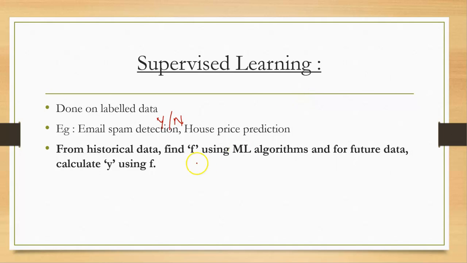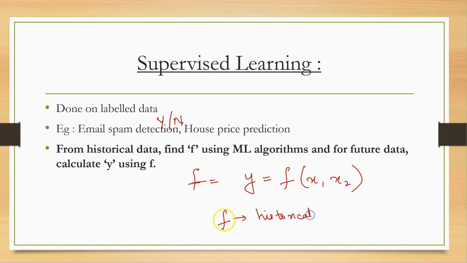To summarize supervised learning: we have a large amount of historical data, and we write y as a function of x1 and x2, taking just two variables. We find f from our historical data; that is the machine learning model.